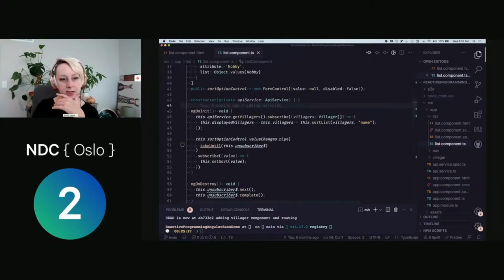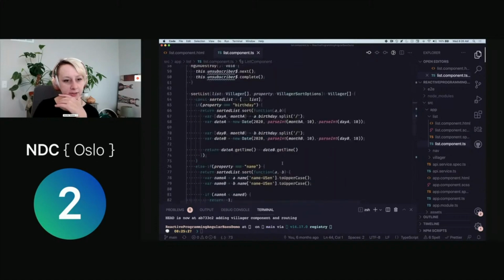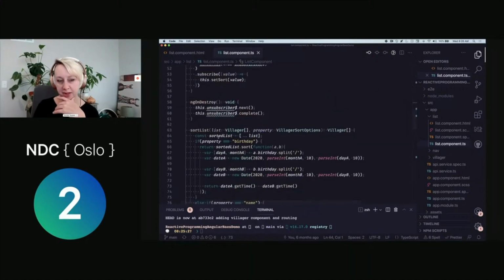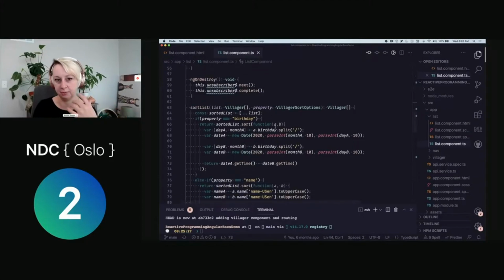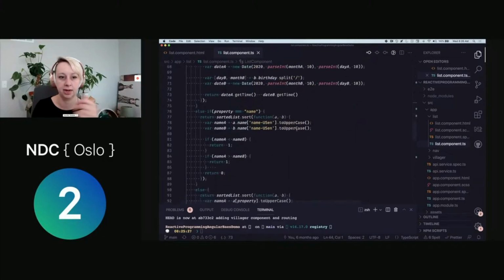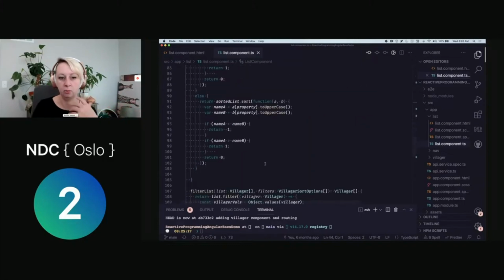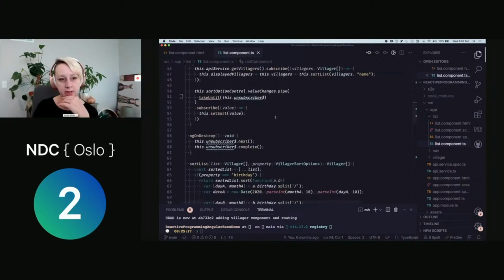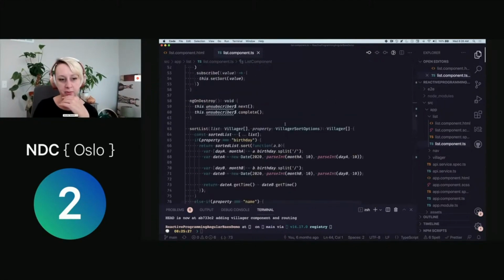So in here, I have a couple different things going on. We have the sort list method, and this is just going to take an input of the list, take an input of the property that we're going to sort on, and then return what we want our list to be after that. So anytime we do that sorting, we're going to handle that.